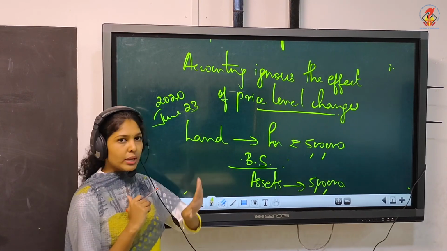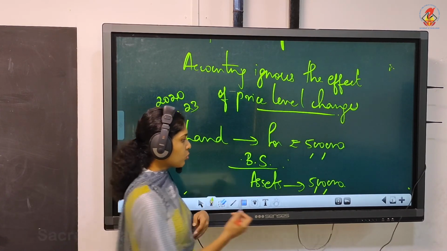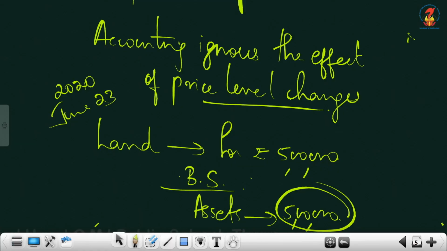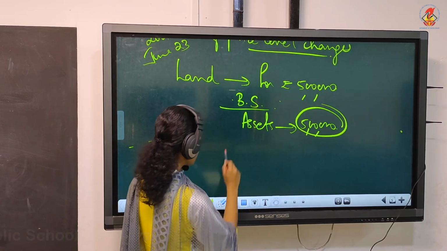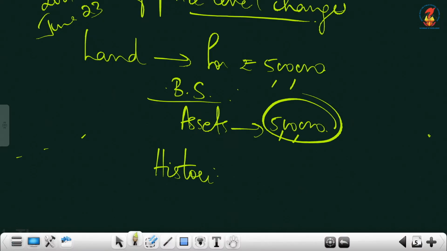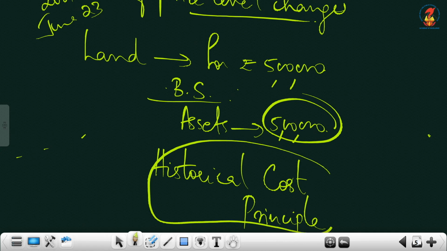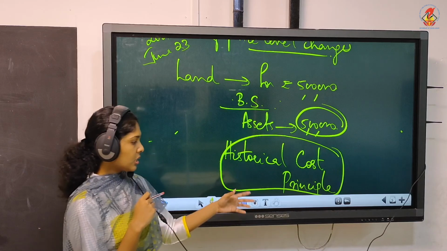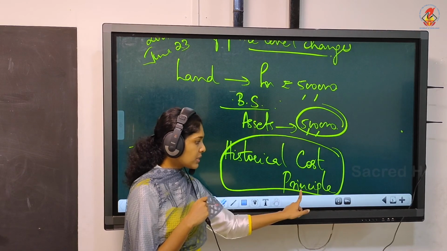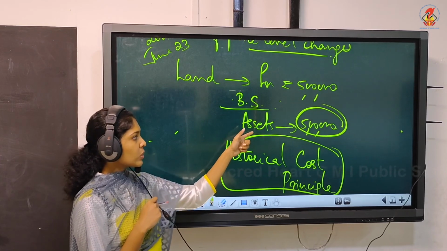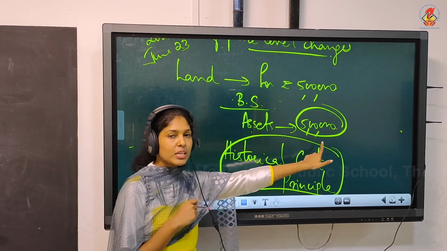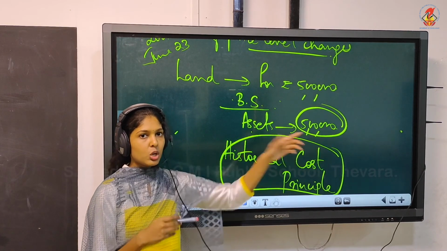Suppose it became 20 lakhs, but in your books, it will be shown only at rupees 5 lakhs because we are following a principle called the historical cost principle. History means something that happened in the past. Historical cost principle means assets will be shown at the value at which they were purchased, not the current value.